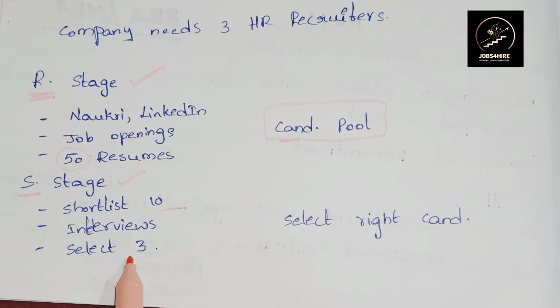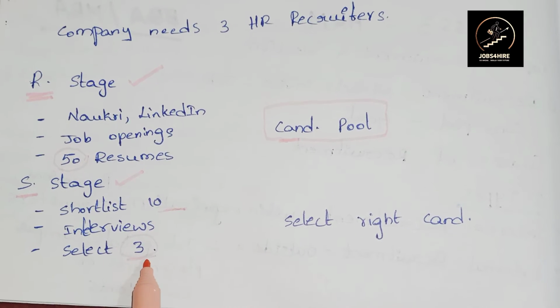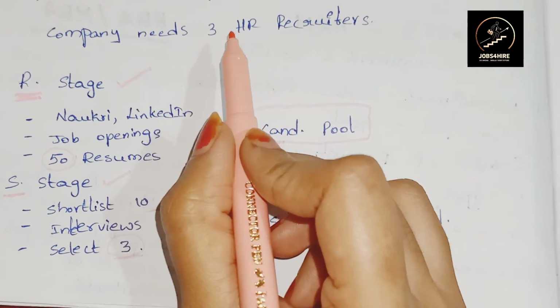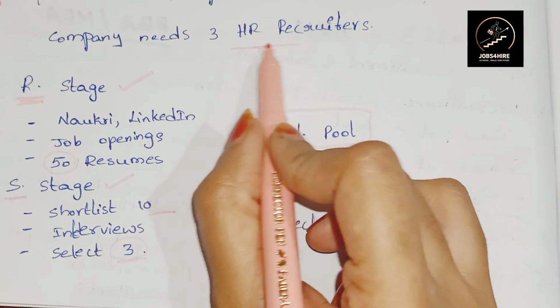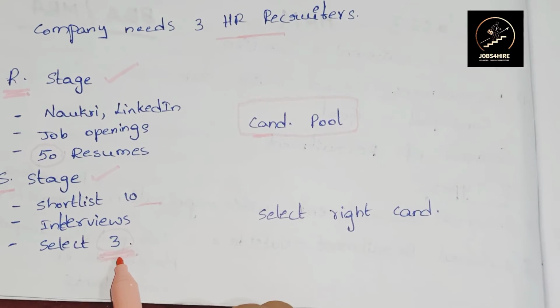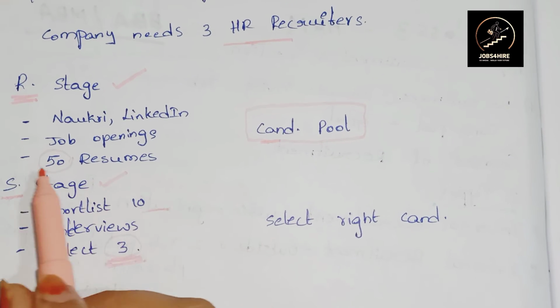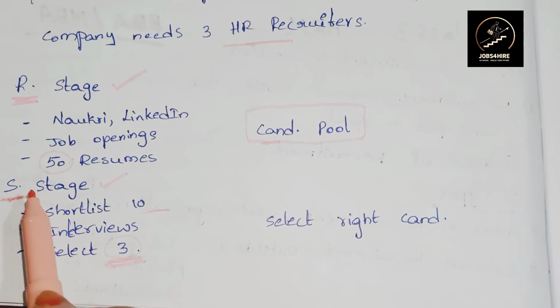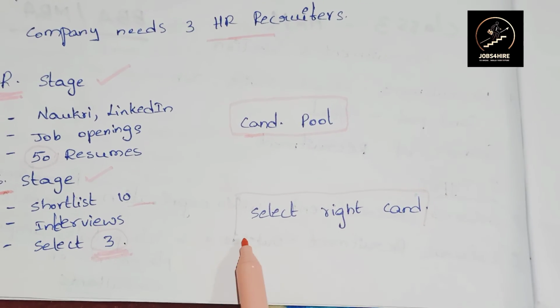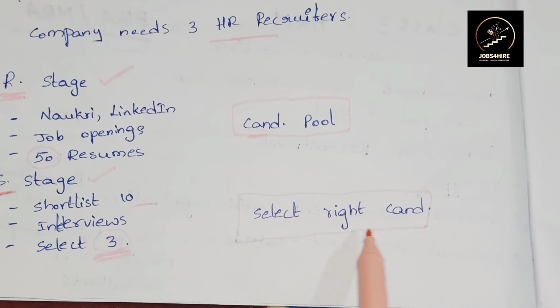Finally they select the 3 best HRs, which means the company needs 3 HR recruiters, right? So finally they get the 3 best HRs. This process is called the selection process. So finally they get the right candidate for the job.